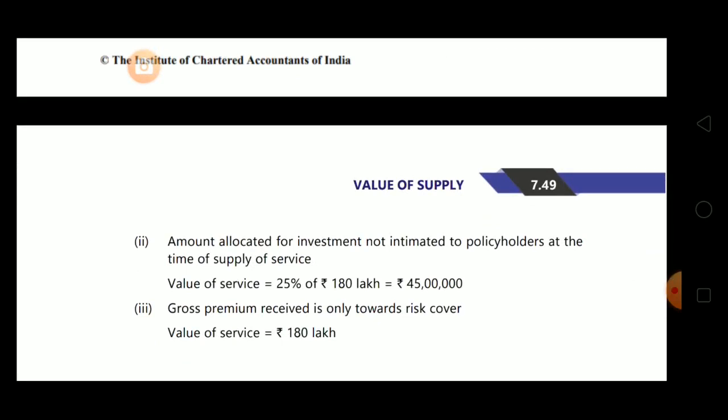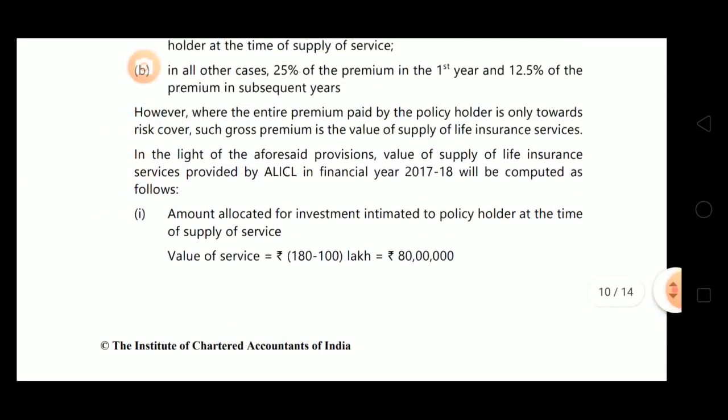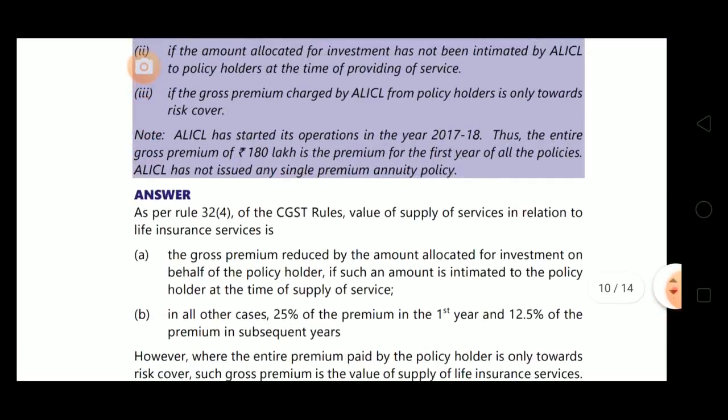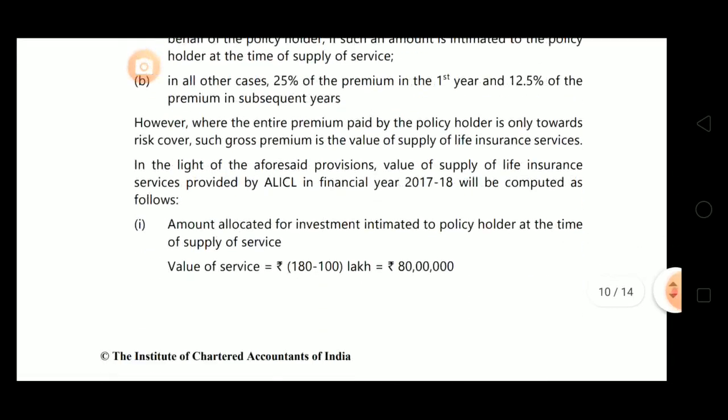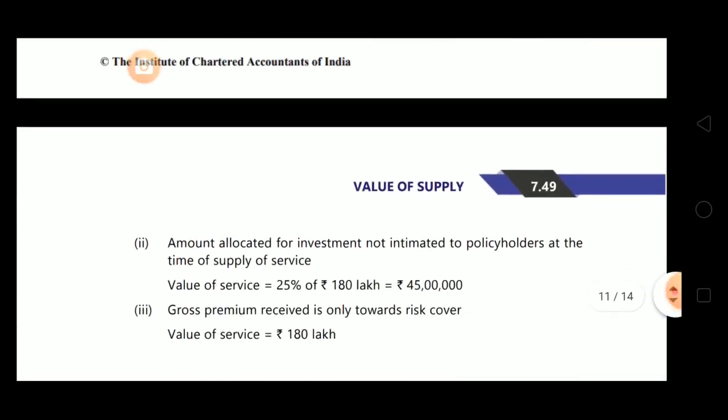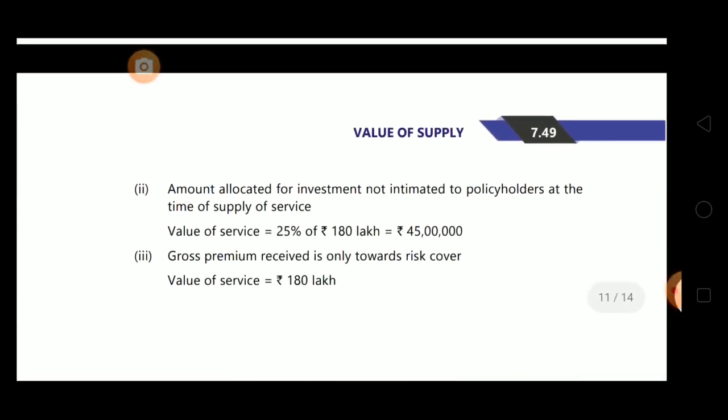So if it was the case of single premium annuity policy, then we would have taken 10% of single premium, but it's clearly mentioned over here. See the last line, ALICL has not issued any single premium annuity policy, so we can't take 10% of single premium. In this case, we have to apply the value in other cases. We have to apply that value, means we have to take 25%. Remember, 25% first year and 12.5% in subsequent years.